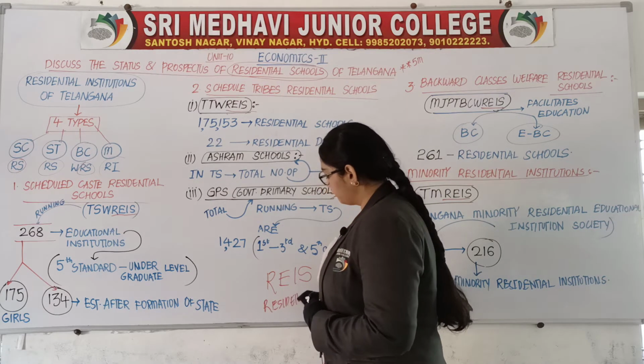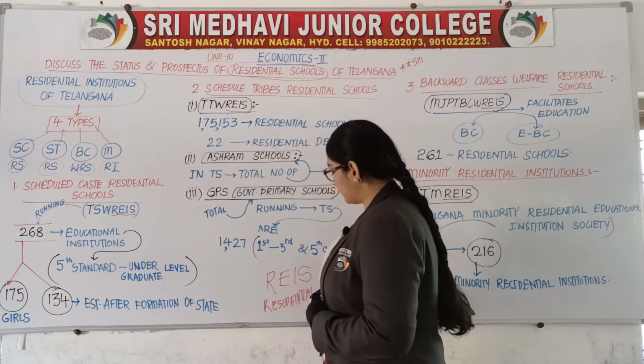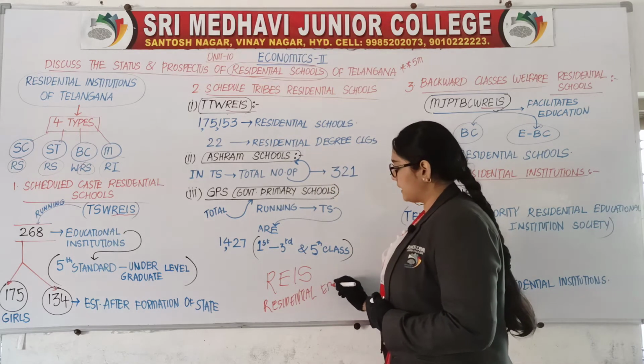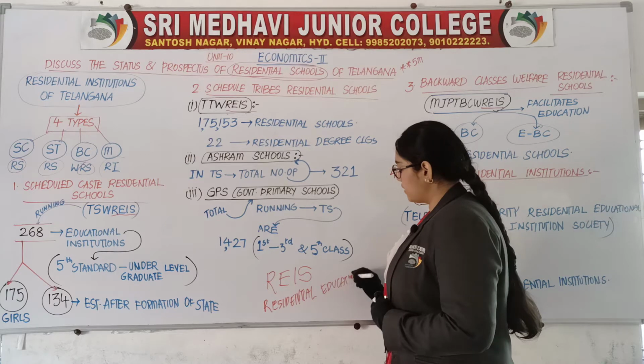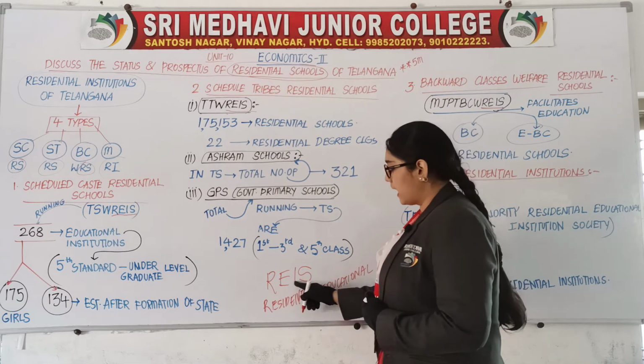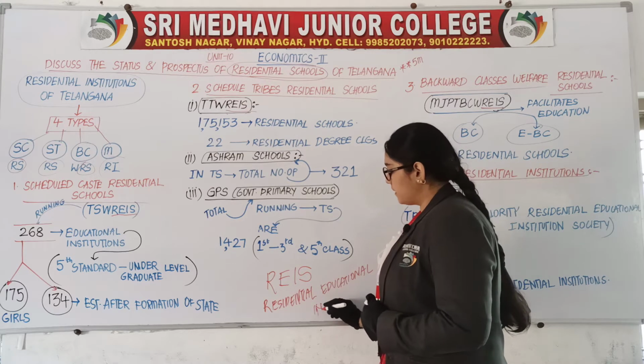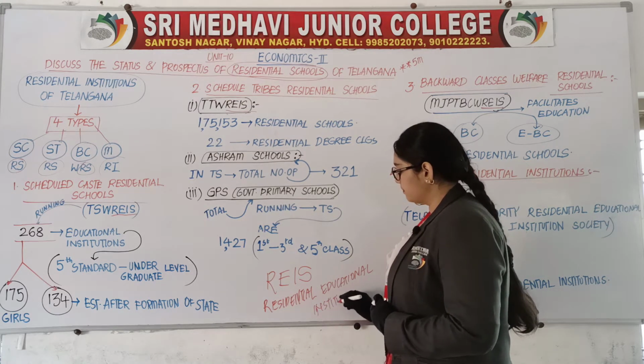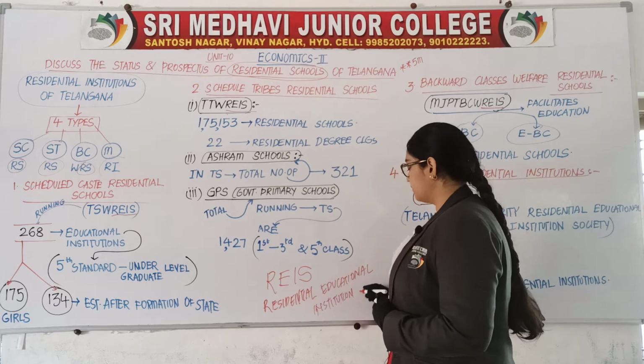Residential. Next, E for educational. Residential, educational, IS means institution, society.